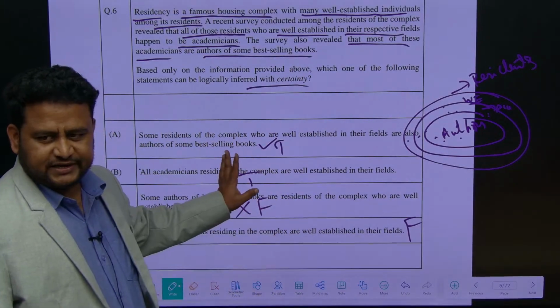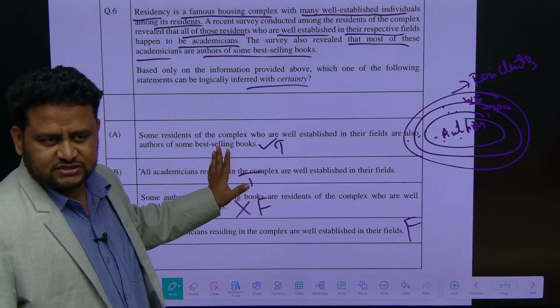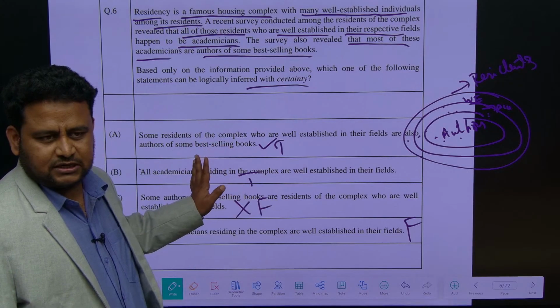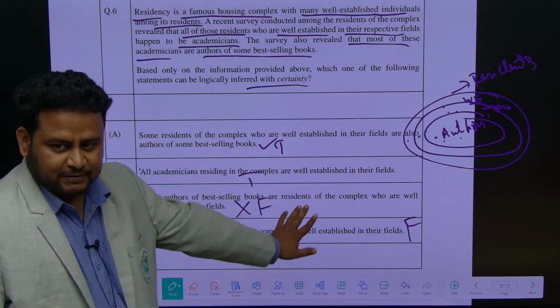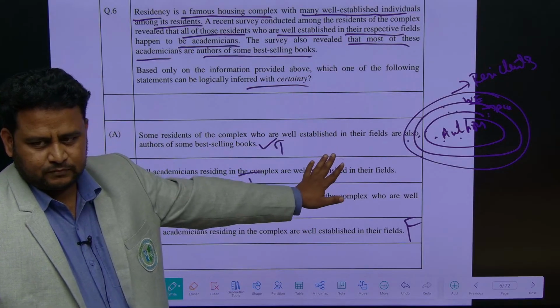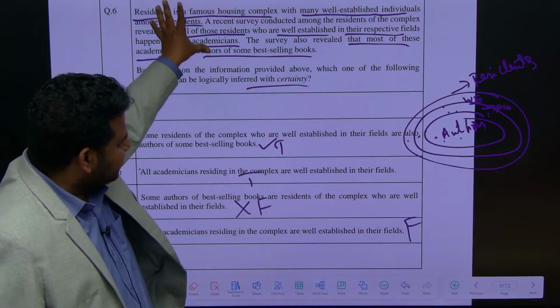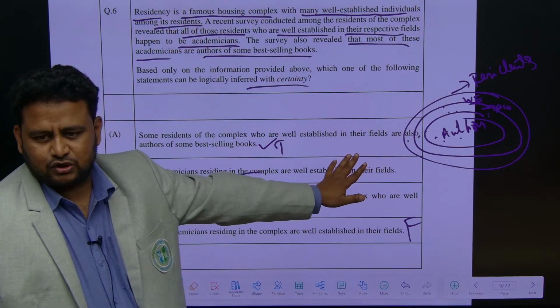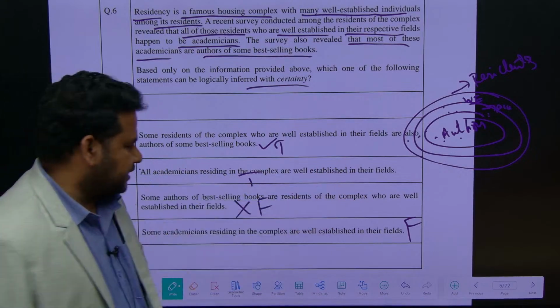So you cannot go for any option. So this is, you will get the grace marks. Understood how to, if you do this, you will be able to answer this. So if you get a question like this, do it like this. It will be easy for you. You can convert this entire text into a Venn diagram like this. You will be able to do it well. Clear? Okay. Let's go to the next question.